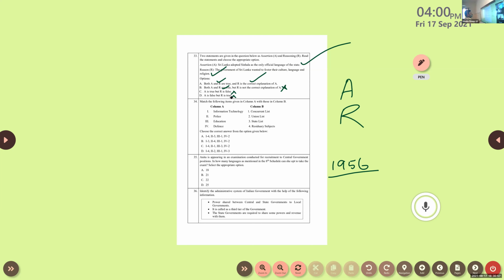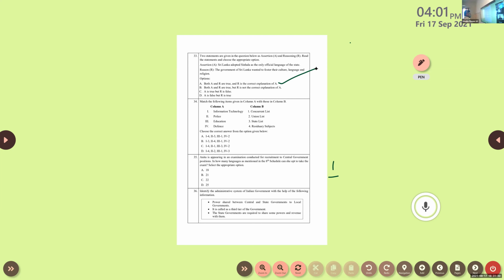The answer is A: both A and R are true, and R is the correct explanation of A. To protect the culture, foster the religion, and improve the language of that country, they used that policy. They made a rule and recognized Sinhala as the only official language of the state of Sri Lanka. So the answer is A. Clear?